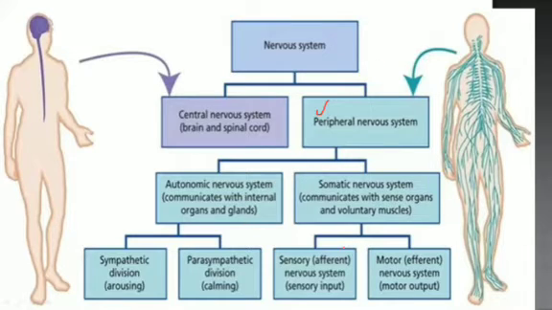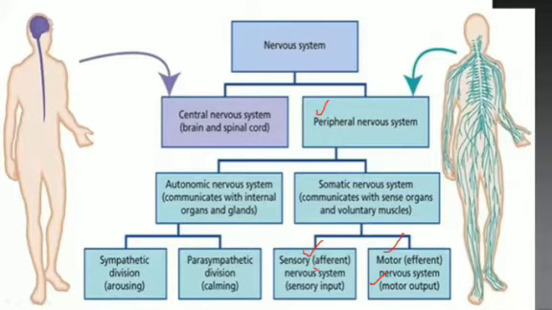And we can see in cranial and spinal nerves, we are having sensory nervous system or motor nervous system, in which sensory neurons are putting their message towards the central nervous system, and then we will have motor neurons which take the motor output and then send them to the effectors, and these effectors are glands or skeletal muscles.